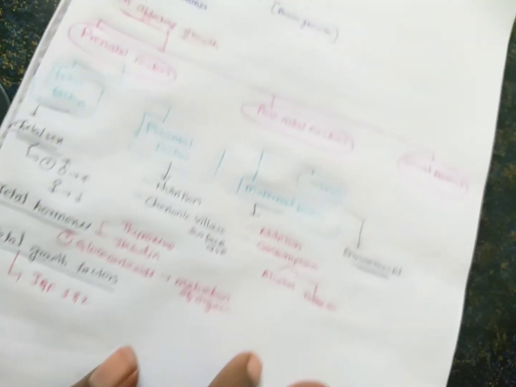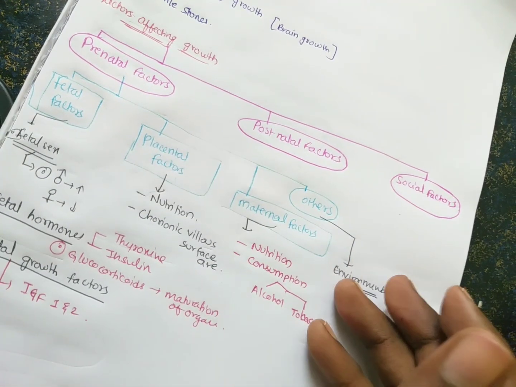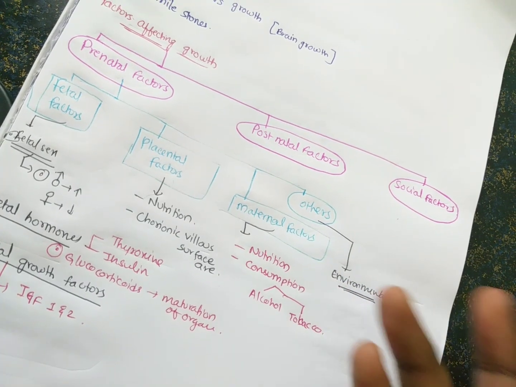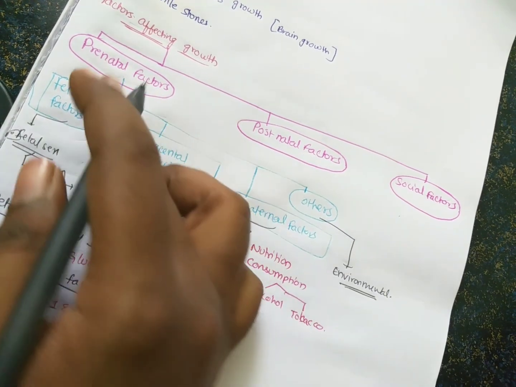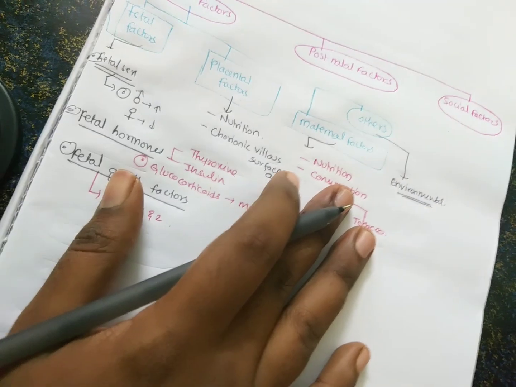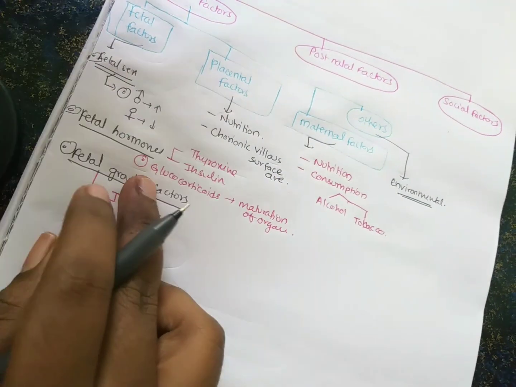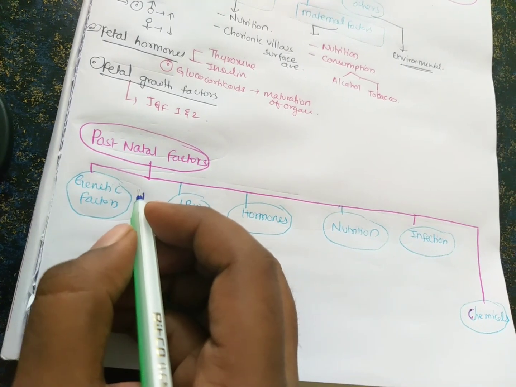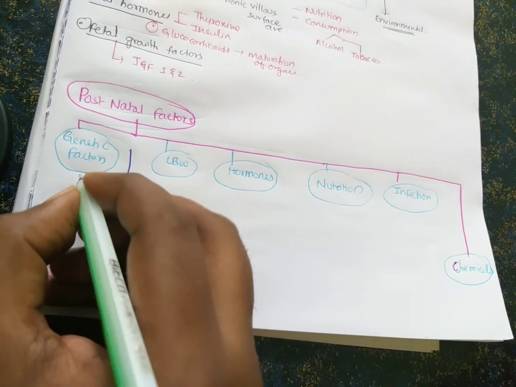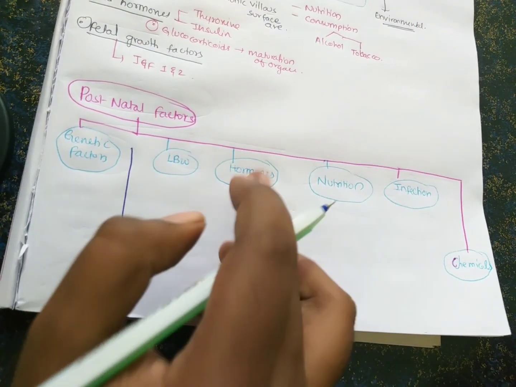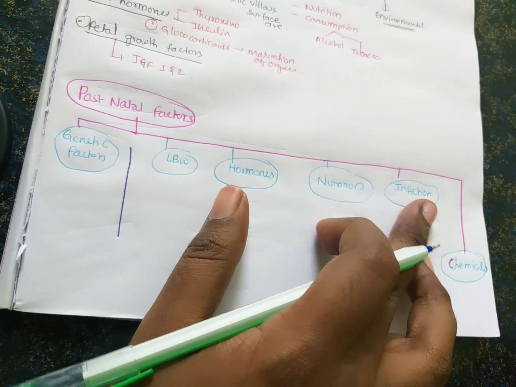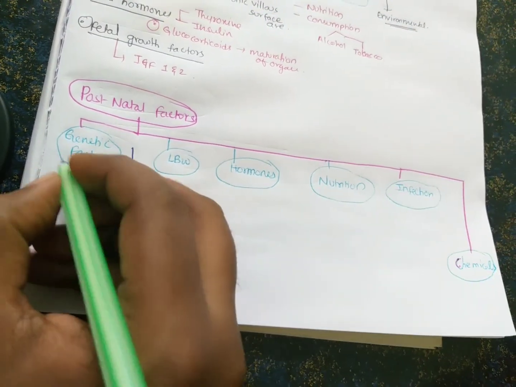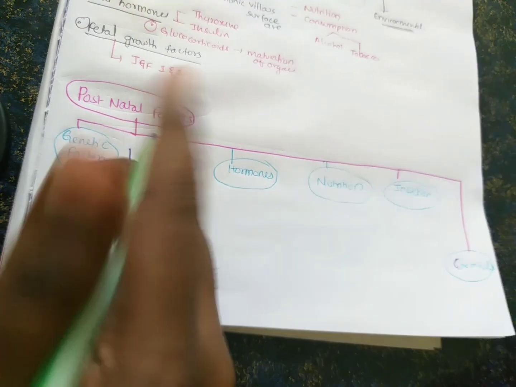I mean, the home where the mother is living, whether she is in a happy environment or a sad environment, also affects the growth of the fetus. So, what are the postnatal factors which affect the growth of the baby? Postnatal factors mainly include genetic factors, low birth weight, hormones, nutrition, infections, and chemicals. First one, genetic factors. How do genetic factors affect the growth of the baby?